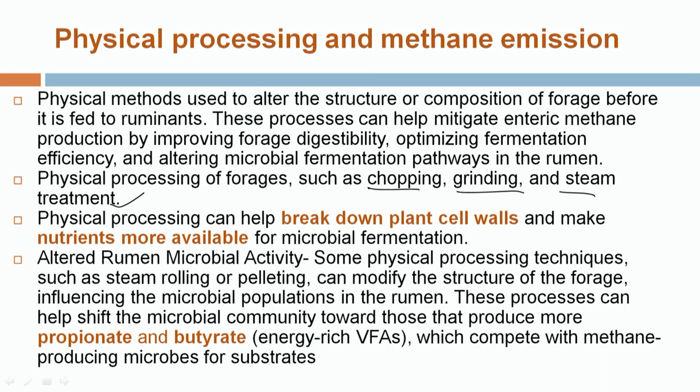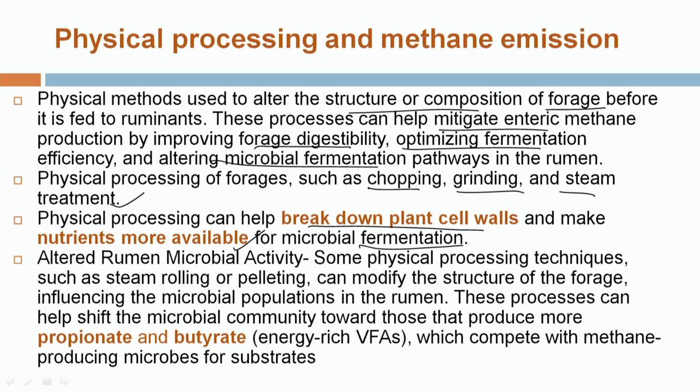Physical processes actually alter the structure and the composition of forage before it is attacked by the different microbial populations. These processes help in mitigating enteric methane production by improving the forage digestibility, optimizing the fermentation and altering the microbial fermentation. Physical processes mainly help in the breakdown of the plant cell wall and make the nutrients more easily available for microbial fermentation.